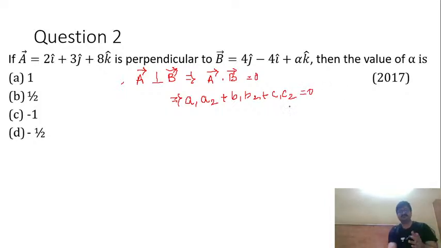Right, so this is A dot B. Now what is A1 here? A1 is 2 and A2 is what? Minus 4. Let us be aware here, it is given as minus 4 i cap.